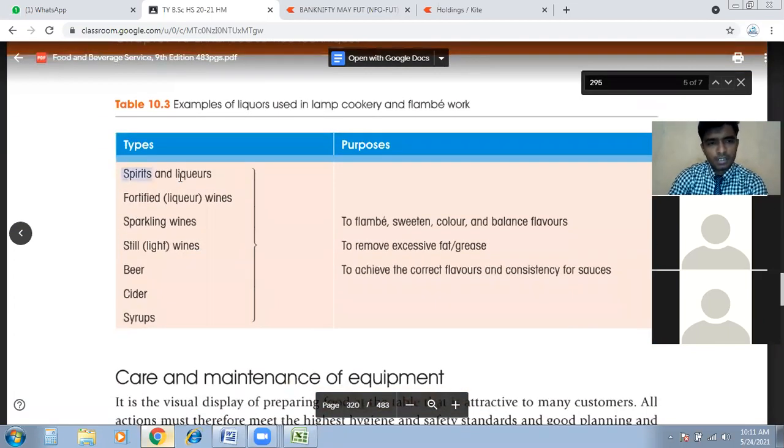So what kind of spirits do we normally use to give a flambe effect? The names are here: spirits and liquors, fortified wines, sparkling wines, still wines, beer, cider, or syrups. You can see the table here. These are the types of spirits, liquors, beers, ciders, and syrups we use to give flambe, sweeten, color, and balance flavor. Why do we use this?